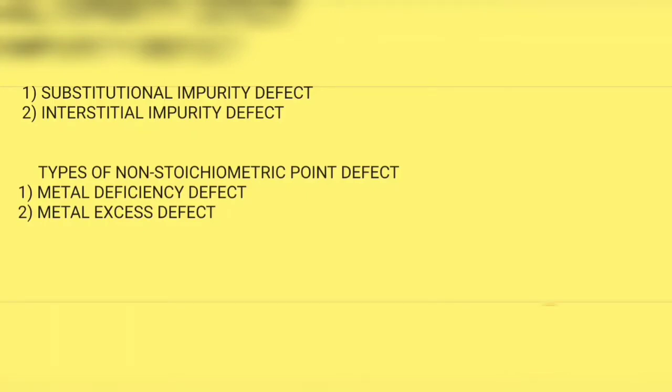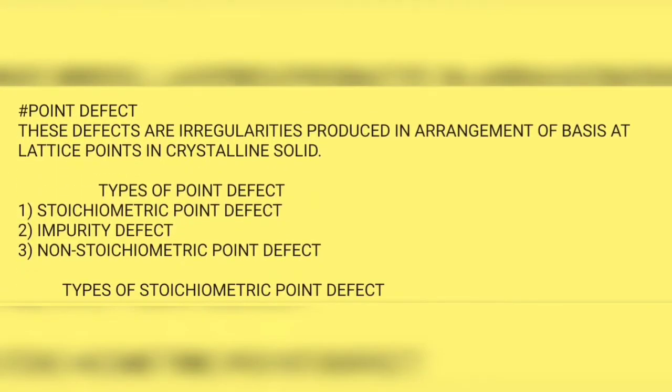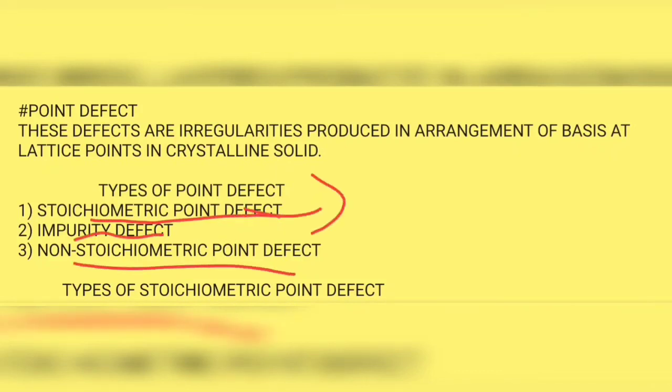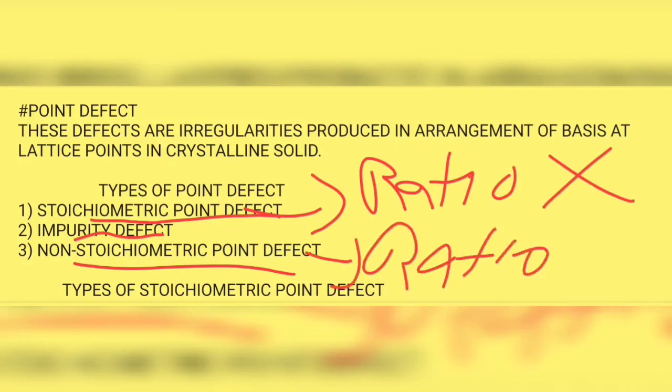In stoichiometric point defect the ratio will not change, but in non-stoichiometric defect the ratio will change.